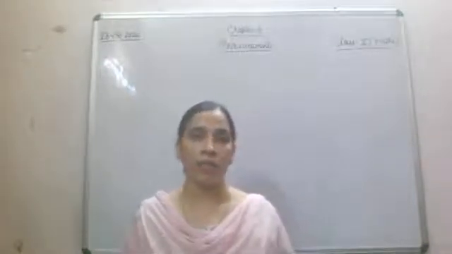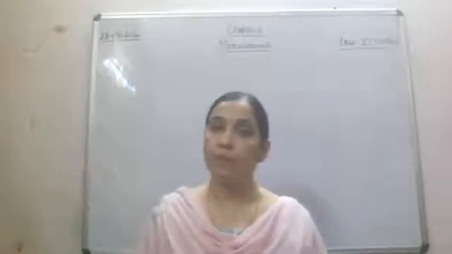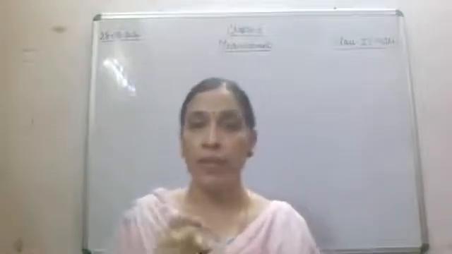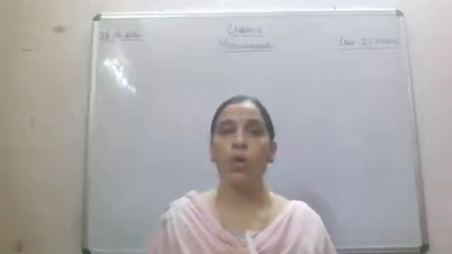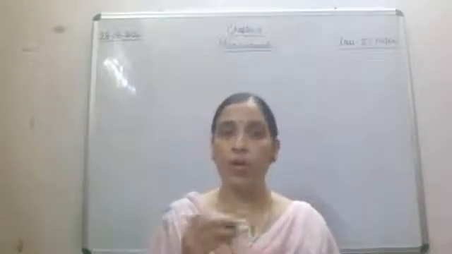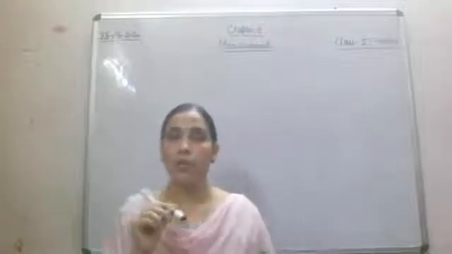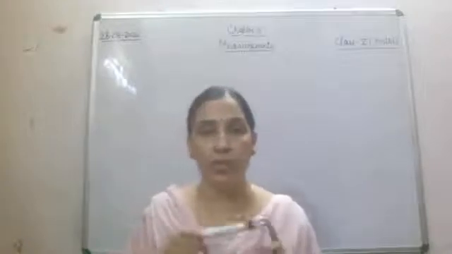And if I ask what is the weight of this marker, you will keep this marker on a spring balance or any kind of balance and weigh it, and you will tell that the weight of this marker is 10 gram, 15 gram or 20 gram.